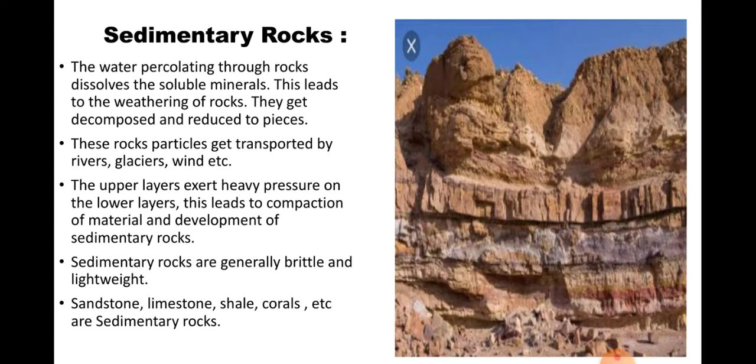The upper layers exert heavy pressure on the lower layers. This leads to the compaction of material and the development of sedimentary rock.